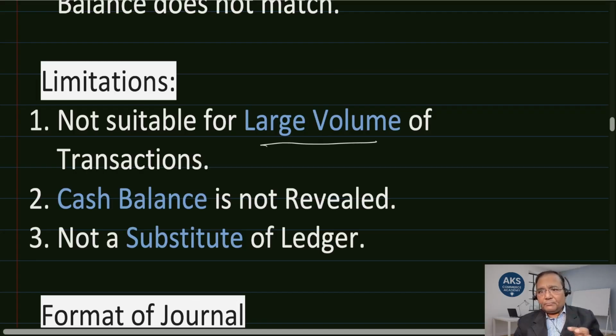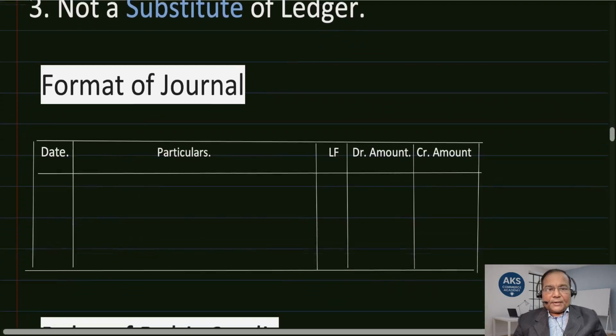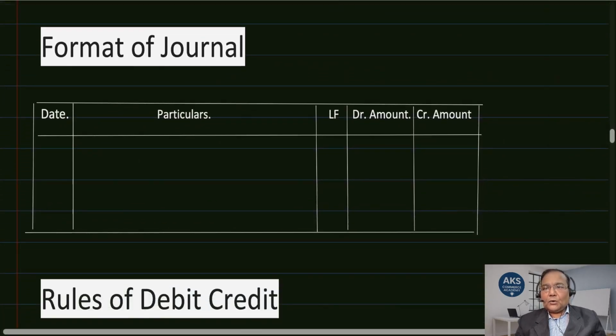As I said, since balances are not there, only the entries are made. Therefore, we prepare a different cash book in order to get the cash balance. So this is also a limitation of journal. Not a substitute for ledger. Anyhow, ledger is required to be prepared. So it is not a substitute because ledger reveals the balances. Journal does not reveal the balance. It only shows the entries of the business transactions that have happened during the day, during the month, or over a period of time. So having understood the limitations, let us now understand the format of journal. So what is the format?